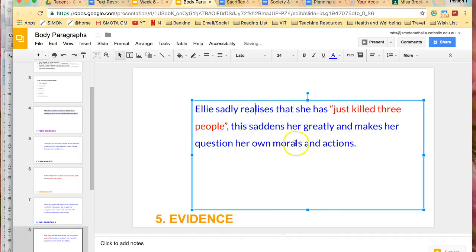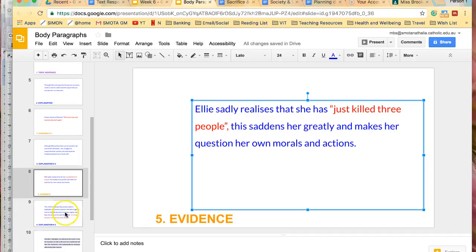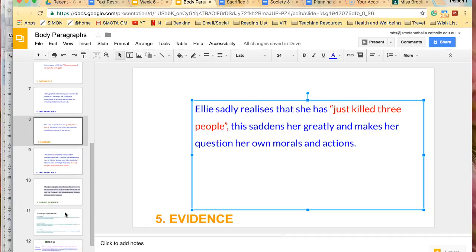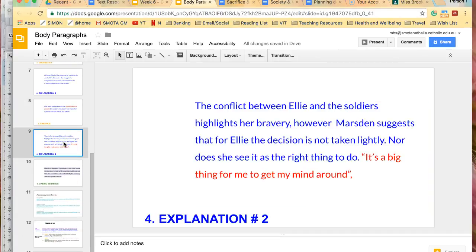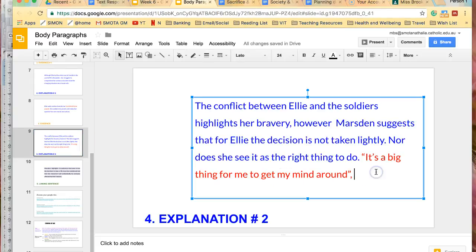Let's get rid of that S. All right. Ellie sadly realizes that she has just killed 3 people. This saddens her greatly and makes her question her own morals and actions. And then we've got another explanation. I've added a quote in at the end here because I thought we could punch it up a little bit more and add some more evidence.